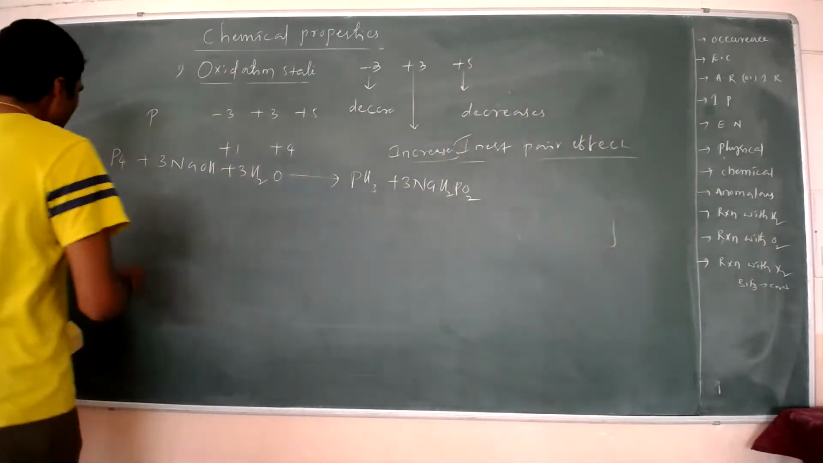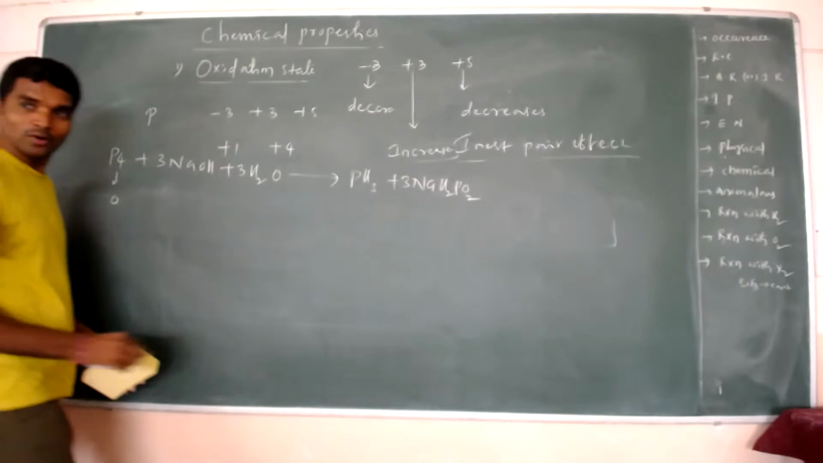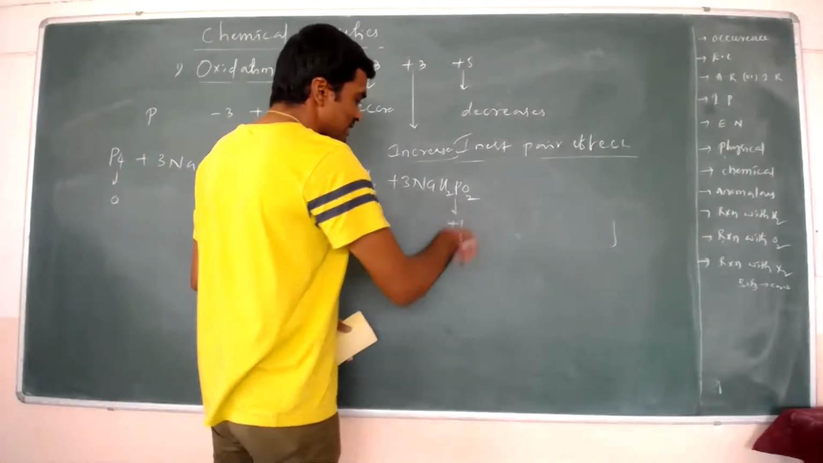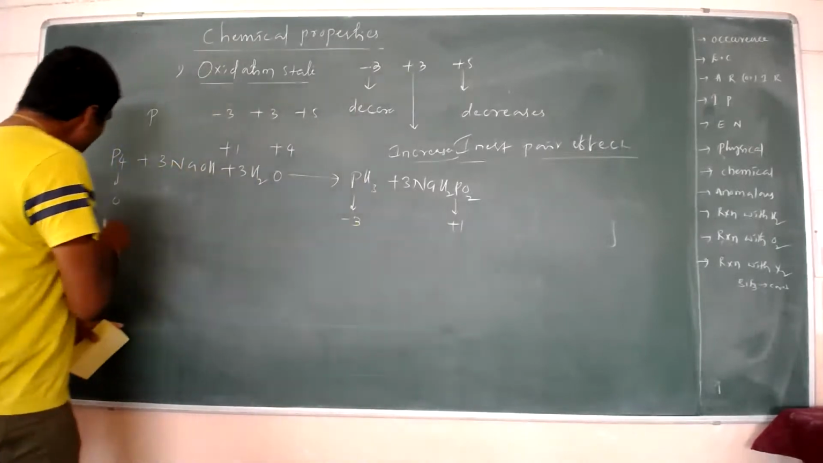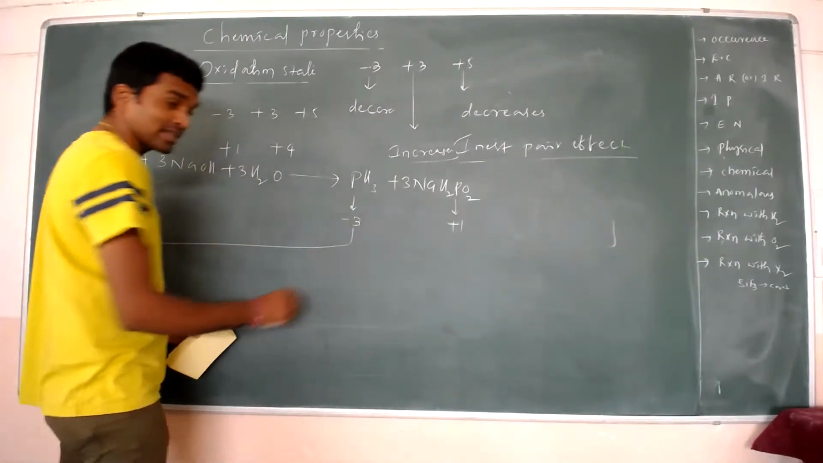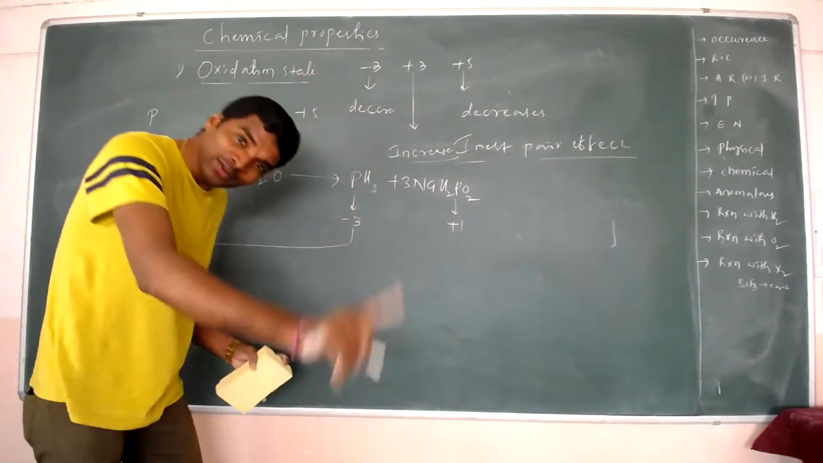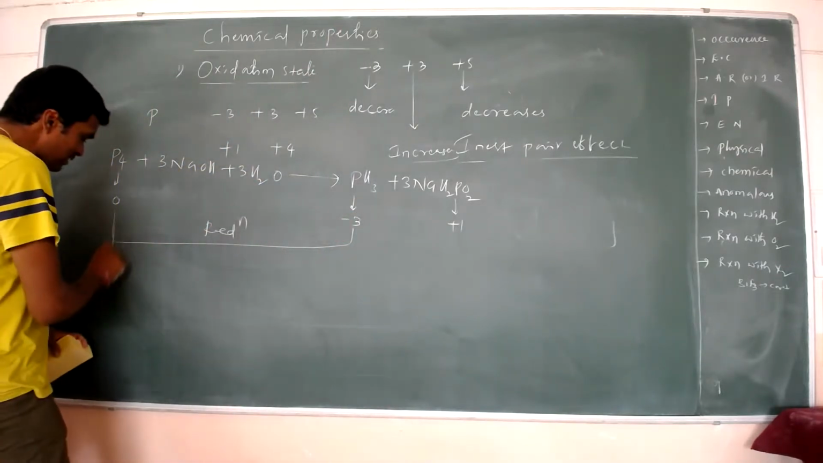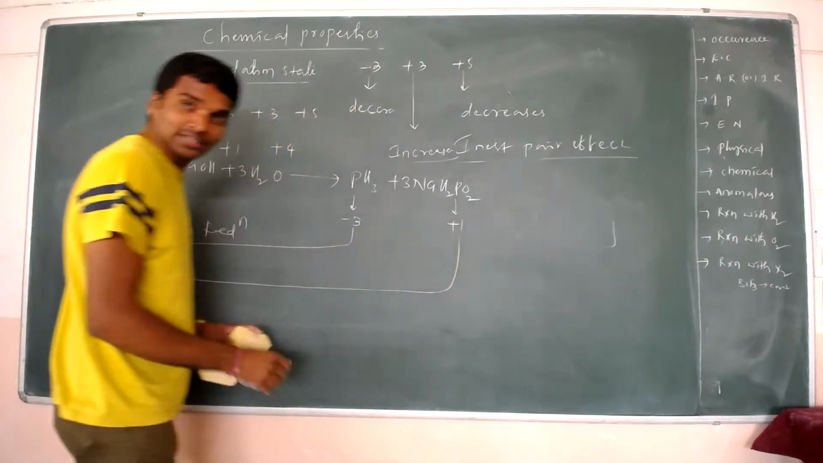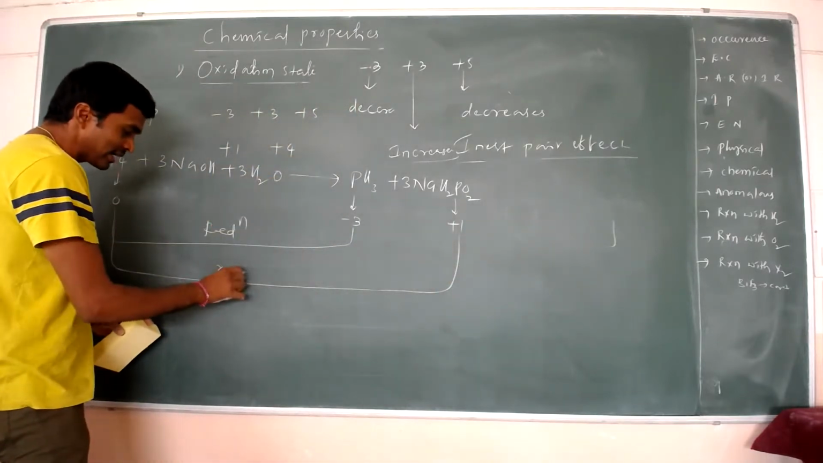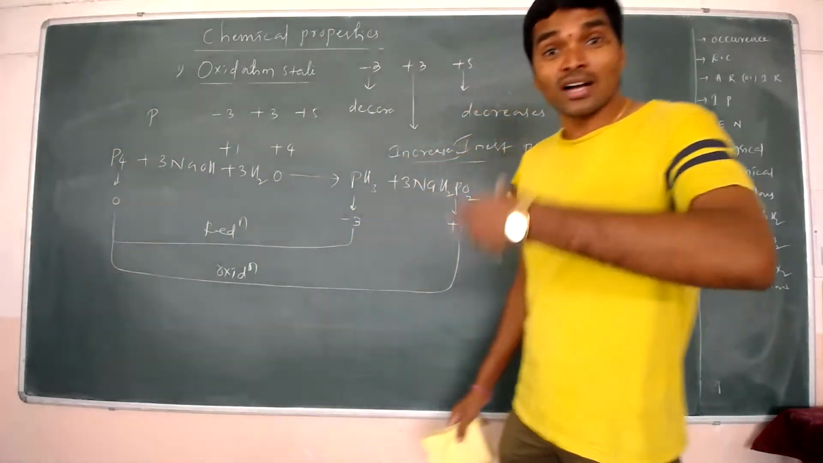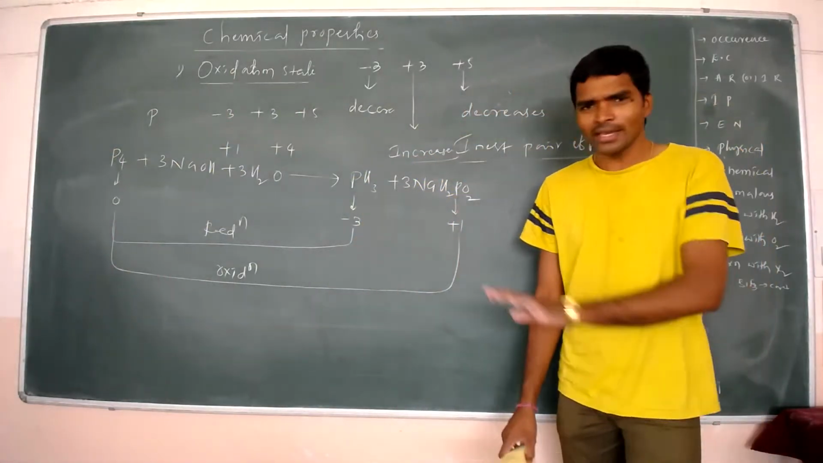Now see, in the P4 molecule the oxidation state is 0. In the PH3 molecule the oxidation state is -3. And in sodium hypophosphite the phosphorus oxidation state is +1. Now see, phosphorus oxidation state goes from 0 to -3. The oxidation state is reduced, so that's why this undergoes reduction. Here the oxidation state goes from 0 to +1. The oxidation state increased, it means it undergoes oxidation. Okay, you got the point.